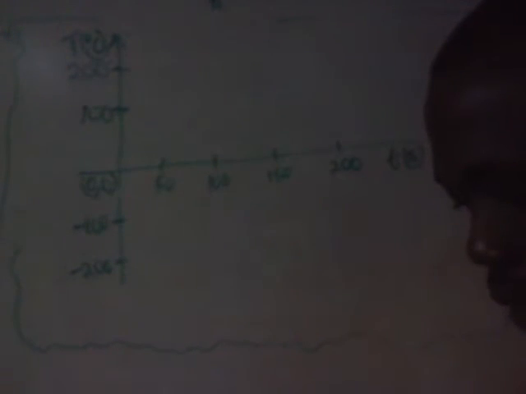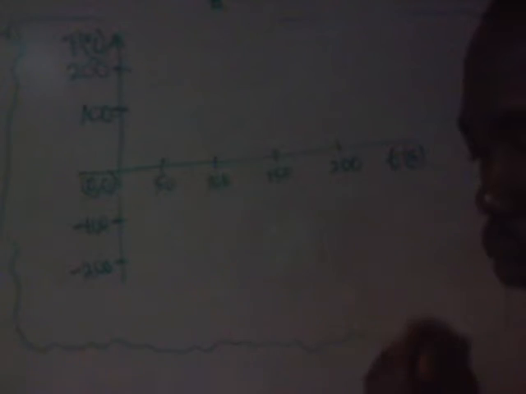Now, it says a calorimeter contains ice at minus 10 degrees Celsius, which is heated uniformly until it boils. That means temperature will move from minus 10 to 100. So it will move from minus 10 to 0 first. You know, ice melts at 0 degrees Celsius, but it must be pure ice.